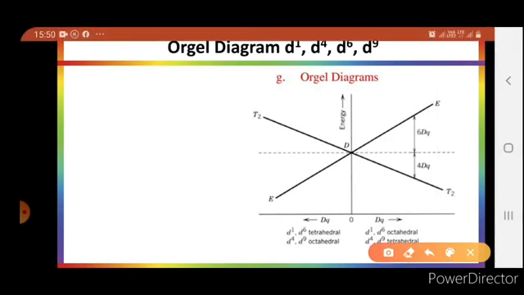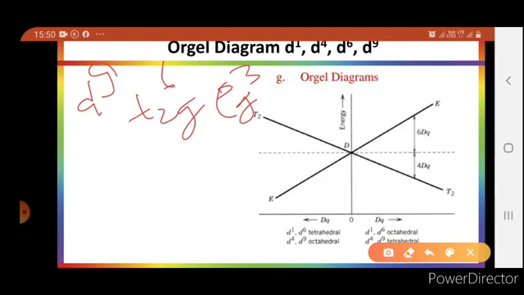Next we will consider the d4 and d9 configurations. These both configurations have similarity, d4 and d9. First start with d9. d9 has T2g6 and Eg3 in octahedral splitting in CFT. Eg3 means there is 1, 2 and 3, and there is a vacancy of one electron in the Eg orbital, which is called a hole.